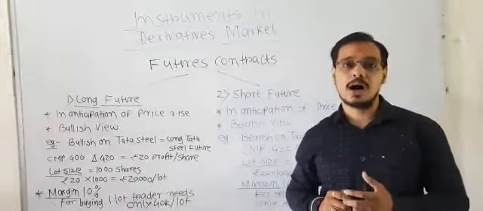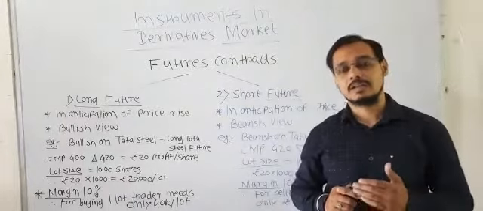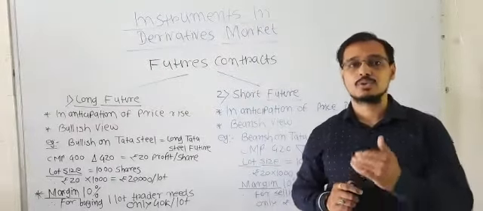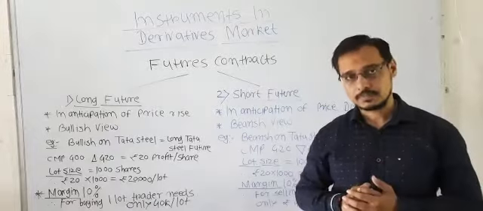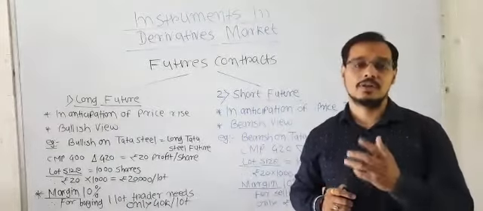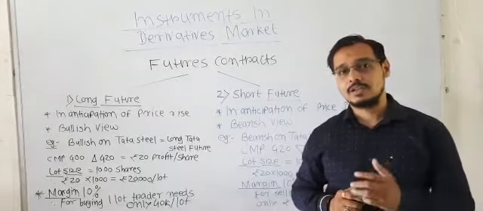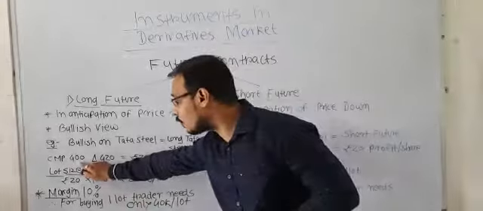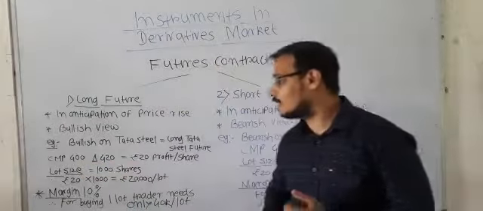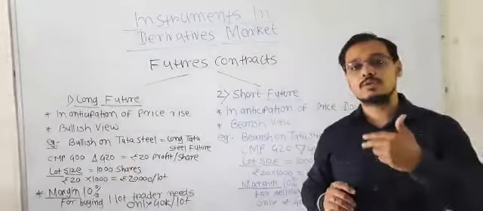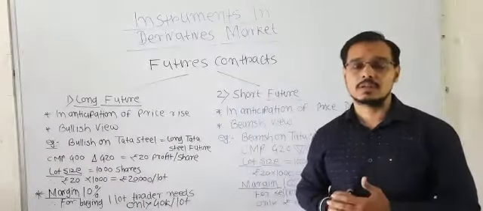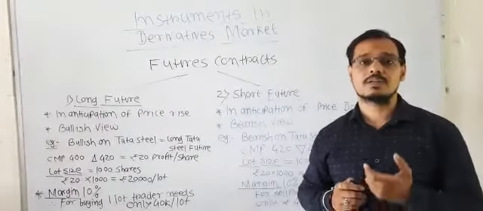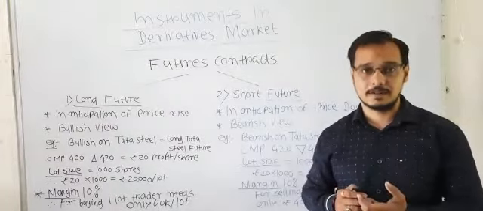Suppose you are anticipating that the prices of Tata Steel stock are going to rise in the near future. Suppose you are bullish on Tata Steel and you are anticipating that the price will go from 400 rupees to 420 rupees, that is a 20 rupee rise in the near future. Simply what will you do? You will buy the future contract of Tata Steel.